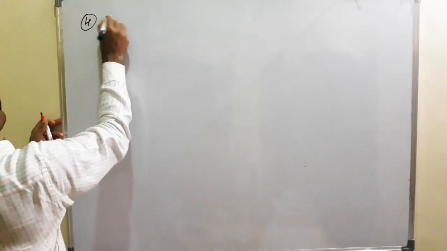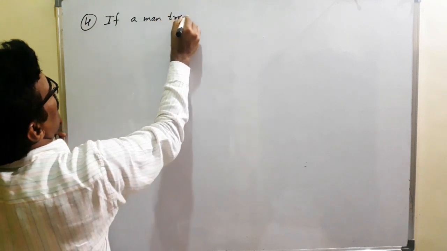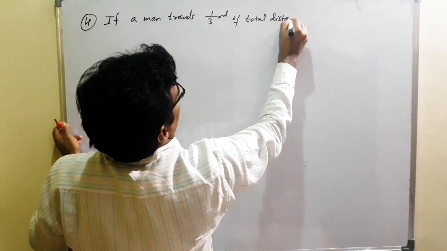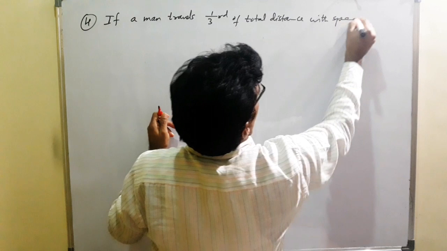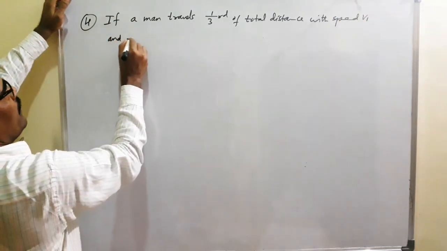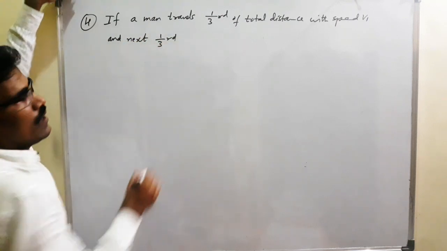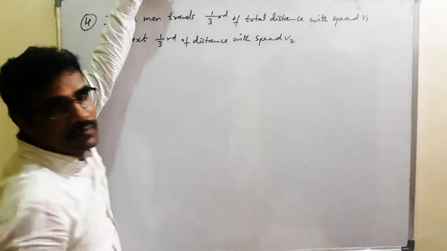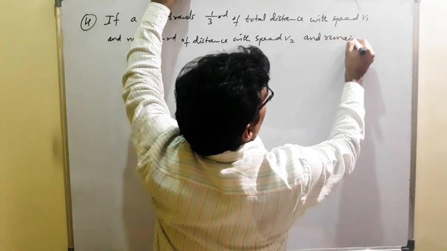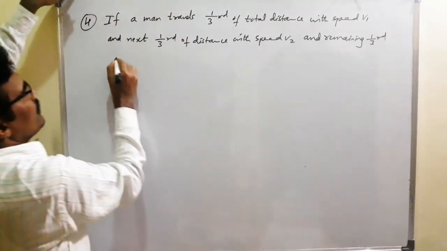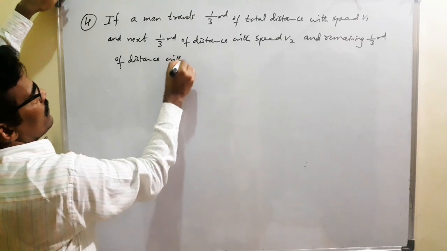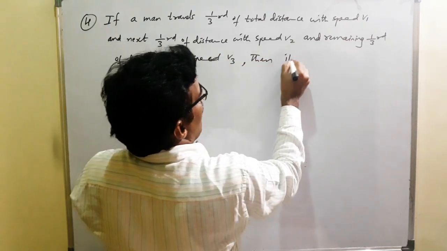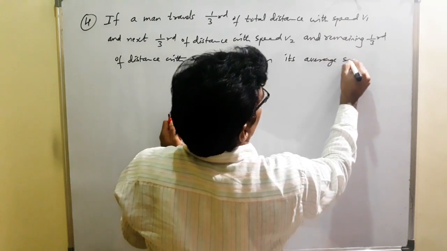Next, if a man travels 1/3 of total distance with the speed V1, and next one third of distance with the speed V2, and remaining one third of distance with the speed V3, then its average speed is,